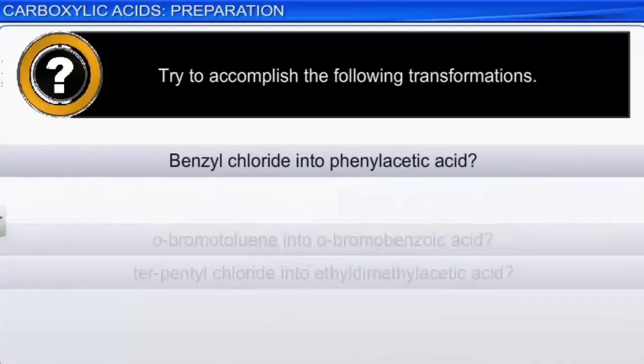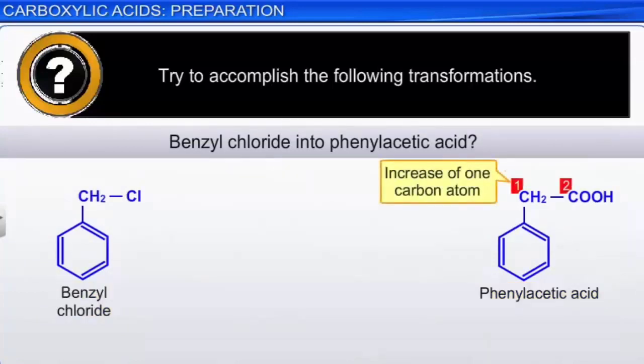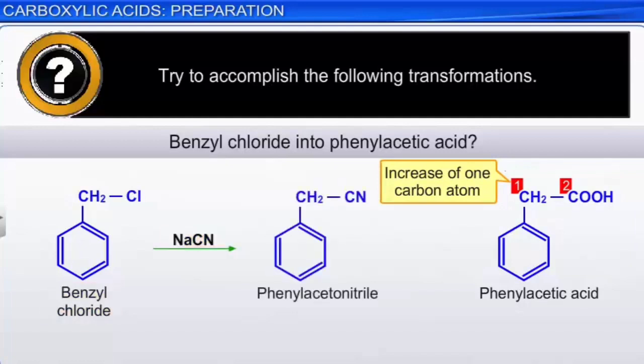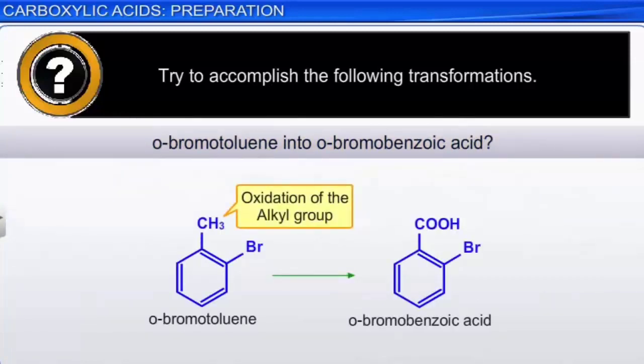The conversion of benzyl chloride into phenyl acetic acid involves an increase of one carbon atom. The conversion can be achieved by first treating benzyl chloride with sodium cyanide to yield phenyl acetonitrile, followed by hydrolysis with aqueous acid. The second is a simple reaction of oxidation of the alkyl group. This can be achieved by the oxidation of ortho-bromotoluene in the presence of alkaline potassium permanganate.